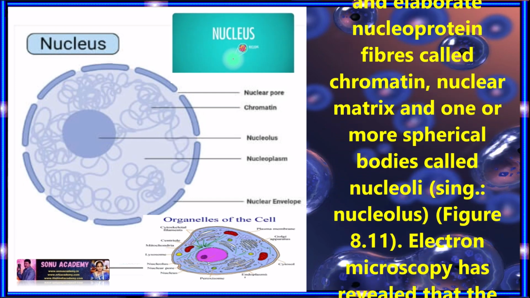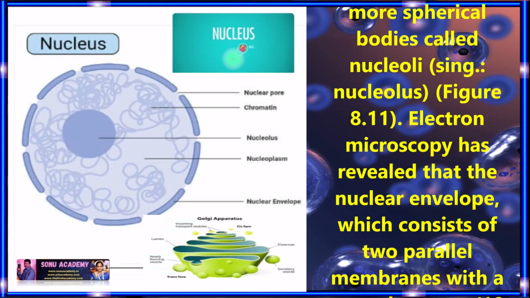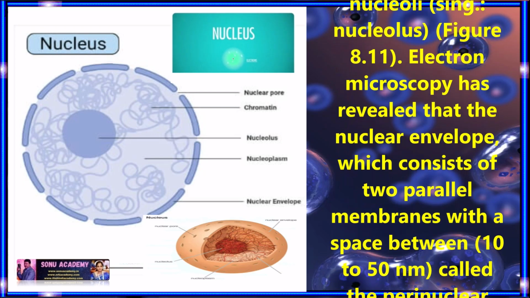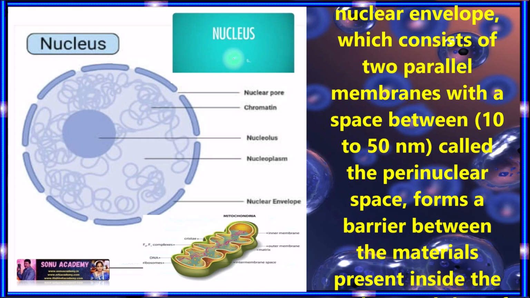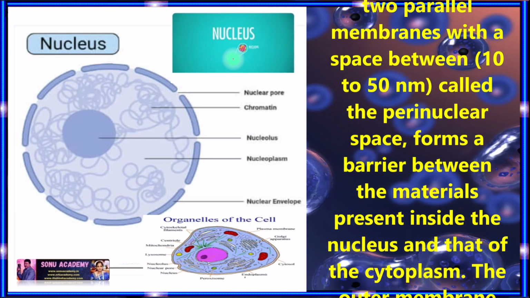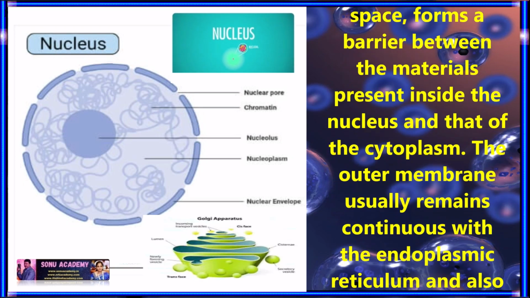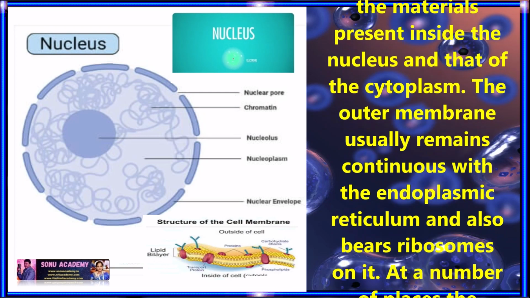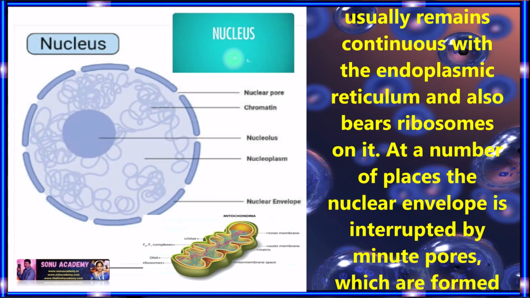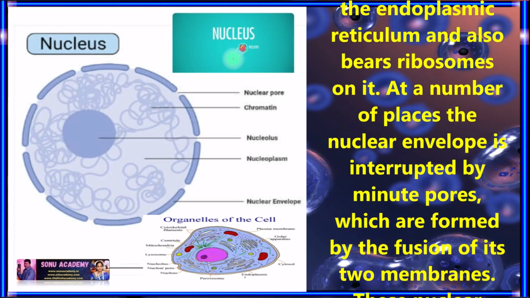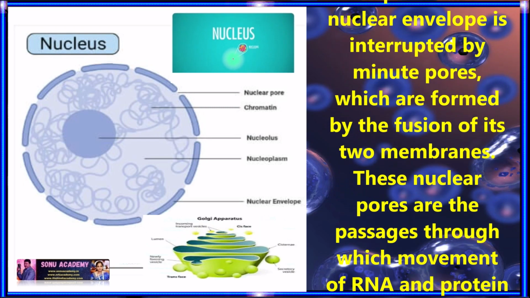Electron microscopy has revealed that the nuclear envelope, which consists of two parallel membranes with a space between them of 10 to 50 nm called the perinuclear space, forms a barrier between the material present inside the nucleus and that of the cytoplasm. The outer membrane usually remains continuous with the endoplasmic reticulum and also bears ribosomes on it. At a number of places, the nuclear envelope is interrupted by minute pores, which are formed by the fusion of its two membranes.